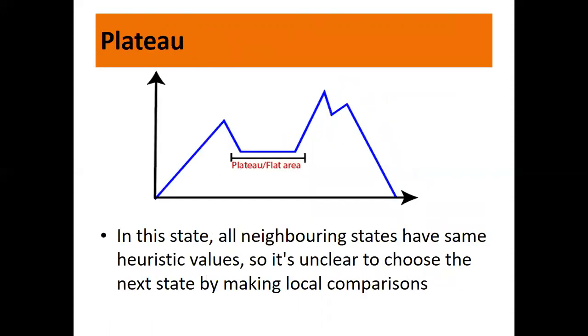The next problem you face in hill climbing is a plateau, that is nothing but a flat area, right? In this state all neighboring states have the same heuristic value, so it's unclear how to choose the next state by making local comparisons. As you saw H11, H11 and H11, all the three. So which one to select is a problem.